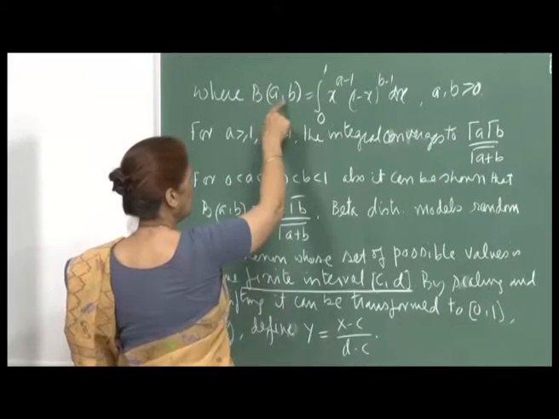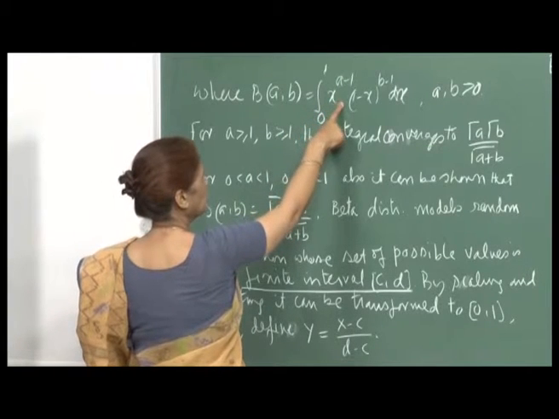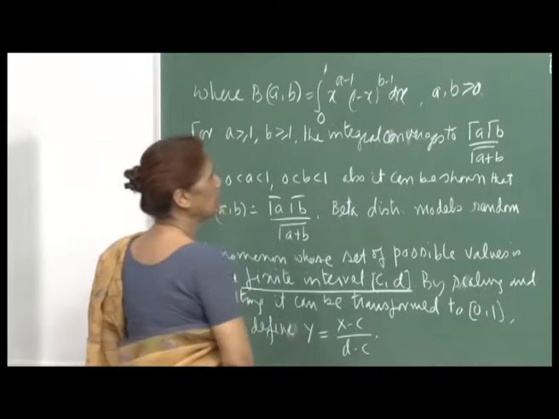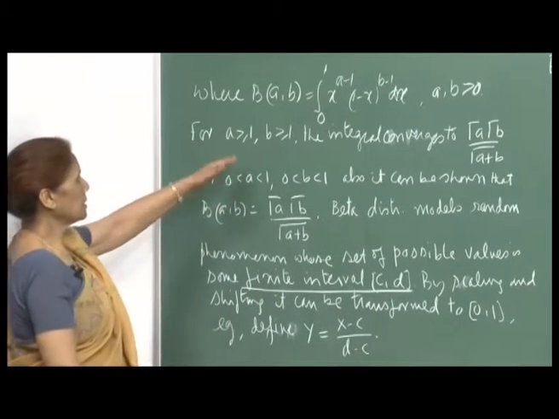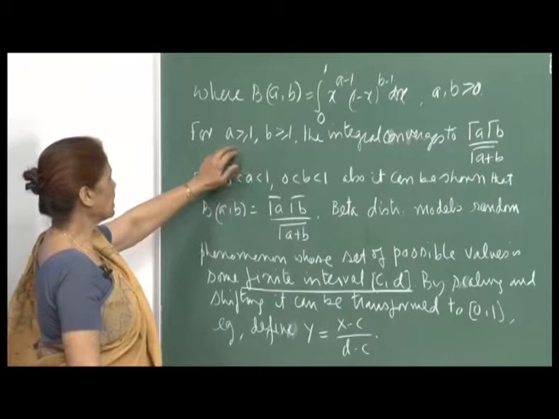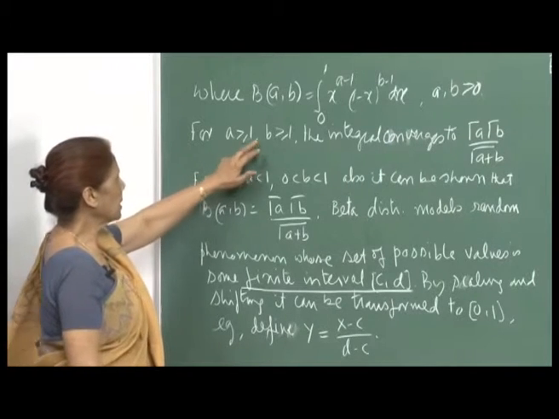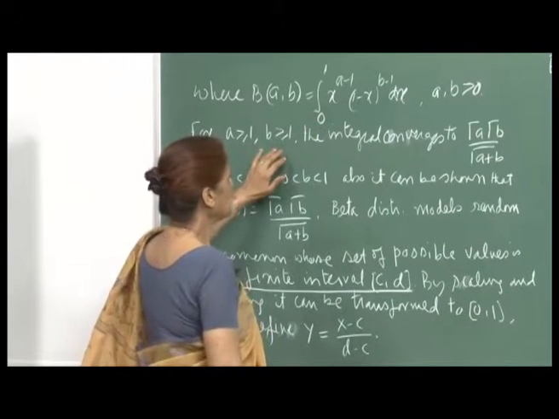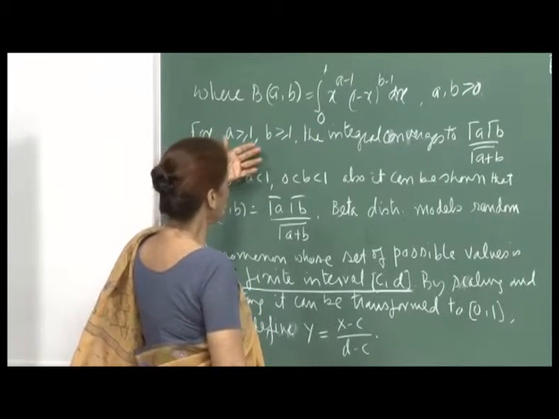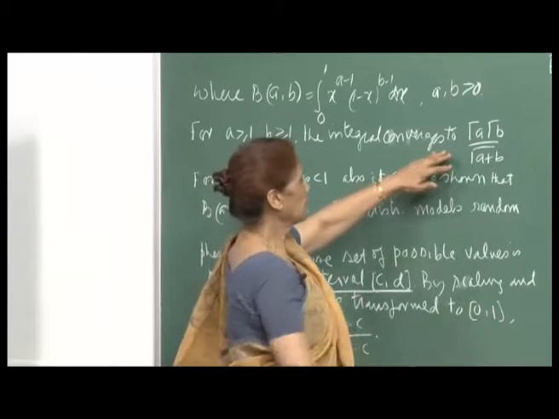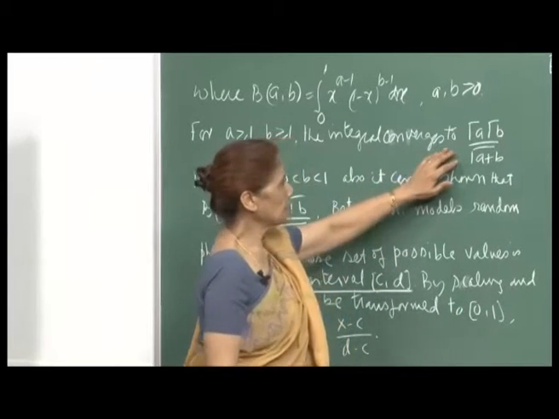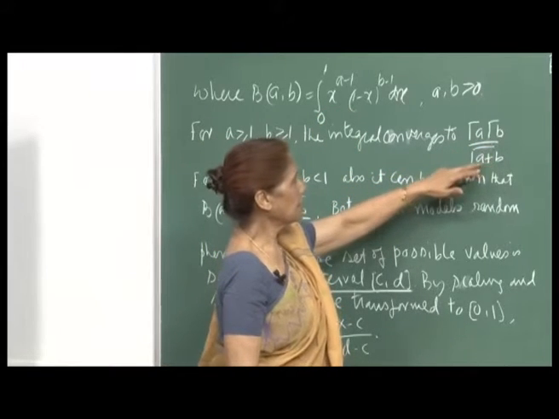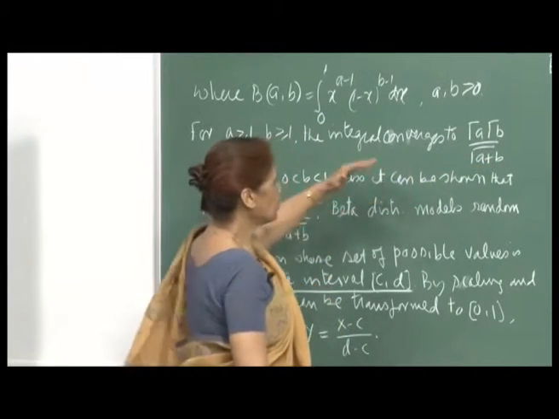The integral we denote by B of a comma b. So, this is the integral from 0 to 1 of x raised to a minus 1, 1 minus x raised to b minus 1 dx, where a and b both are positive. Now, again just as for the gamma distribution, we can show that for a greater than or equal to 1 and b greater than or equal to 1, the integral will converge, and in fact, for integer values, just like we did for the computation for the gamma distribution, it can be shown that this integral will be equal to gamma a gamma b by gamma a plus b.